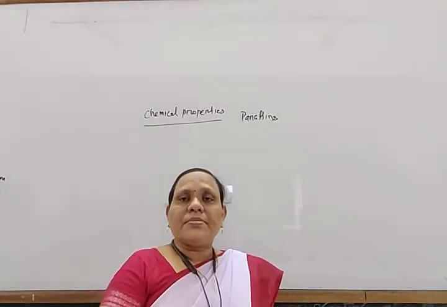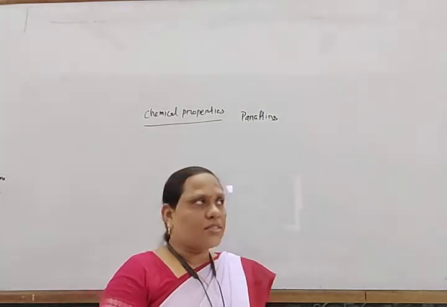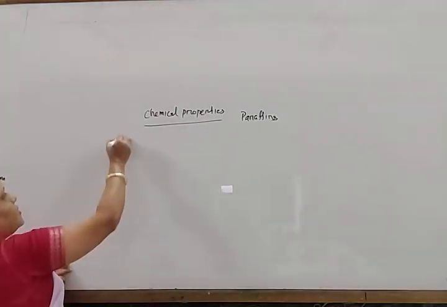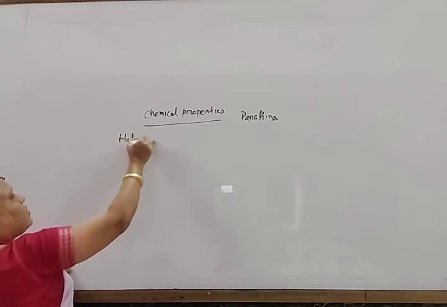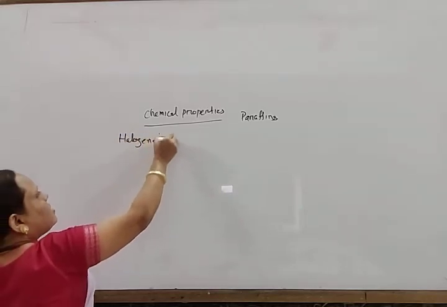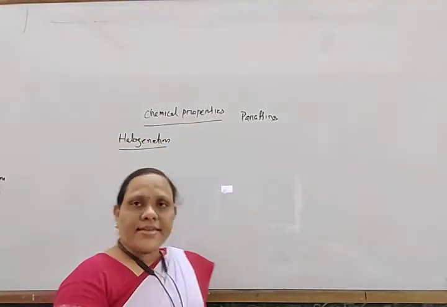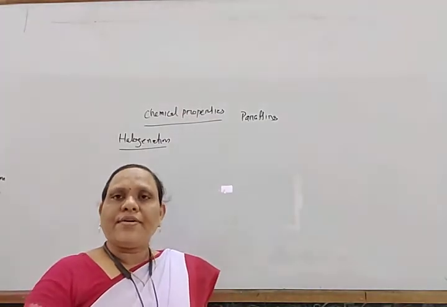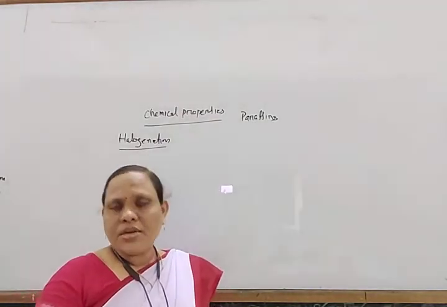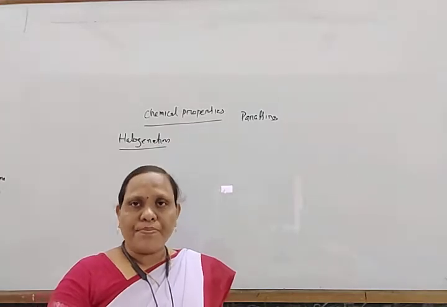Okay, so first come to the halogenation reaction. Alkanes react with halogens like fluorine, chlorine, bromine and iodine to form different compounds.